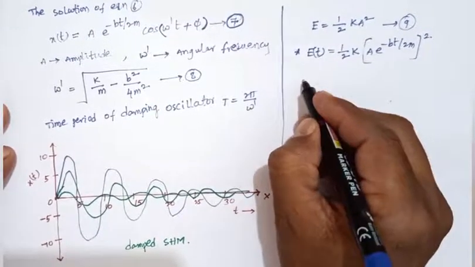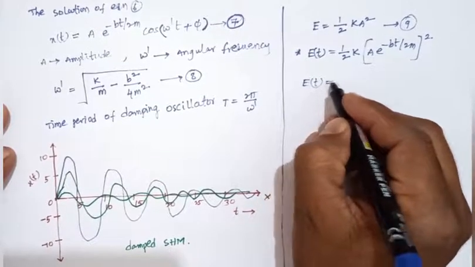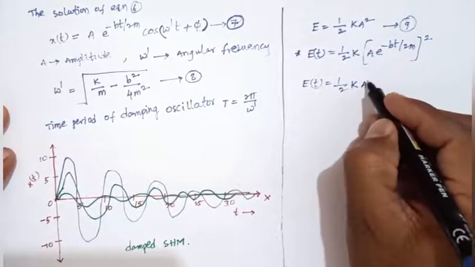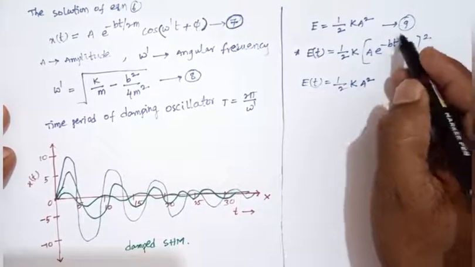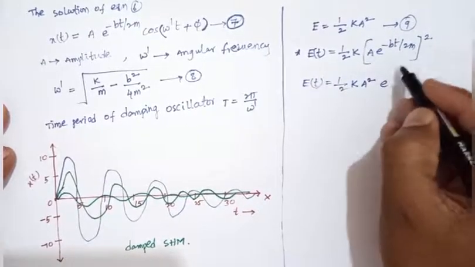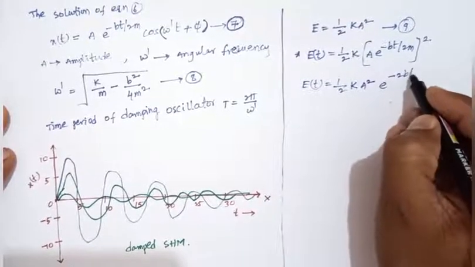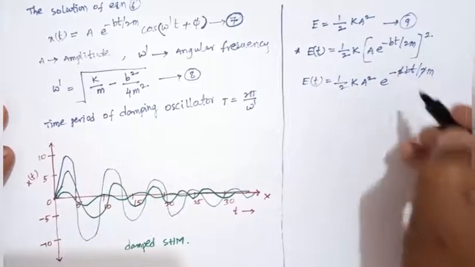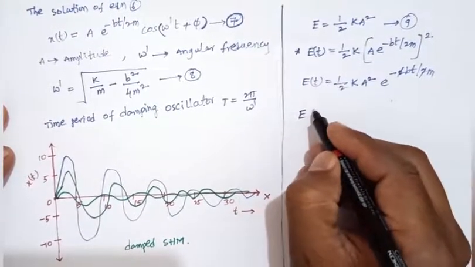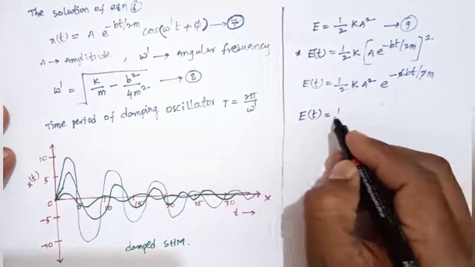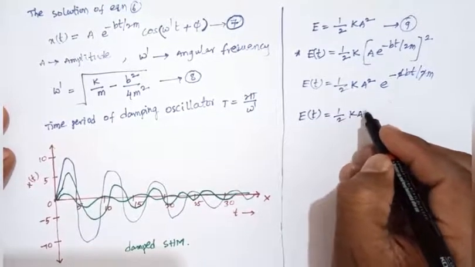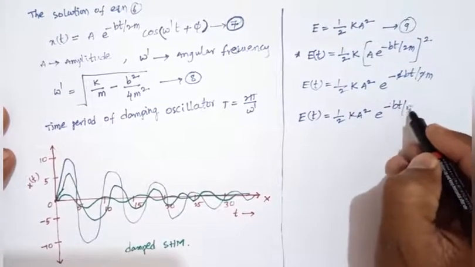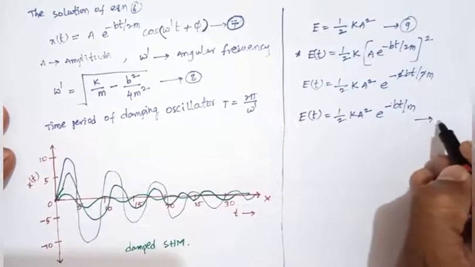So E of t equals half k A square, and again the square of this term gives e power minus 2bt by 2m. So 2 will be cancelled. So E of t equals half k A square e power minus bt by m. So this is equation number 10.